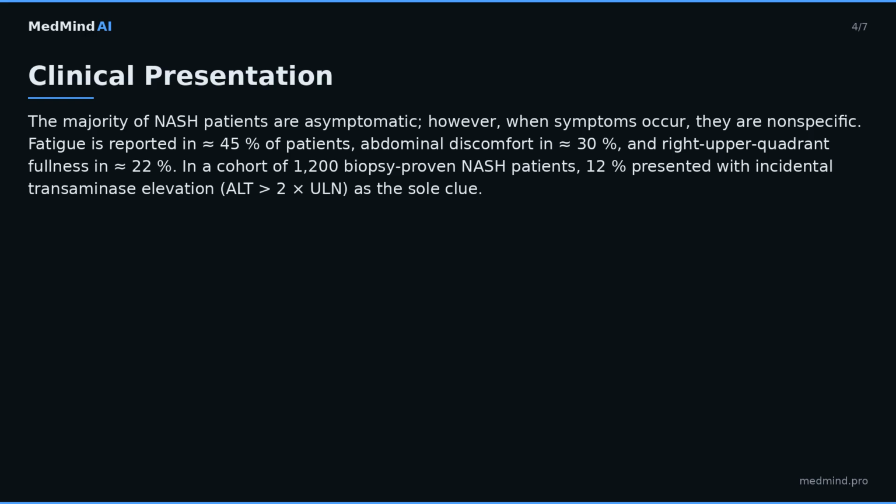In a retrospective analysis of 342 patients greater than or equal to 70 years, 68% had normal ALT despite advanced fibrosis, underscoring the limited sensitivity of aminotransferases in older adults. Immunocompromised patients, e.g., post-transplant, may present with rapid fibrosis progression, with a median time to cirrhosis of 4.2 years versus 9.1 years in immunocompetent cohorts.